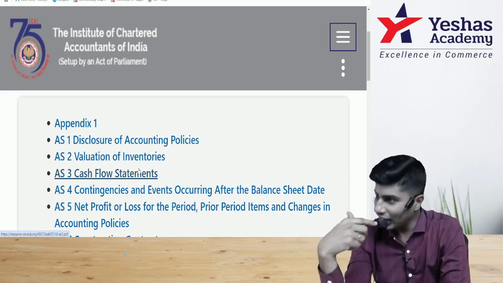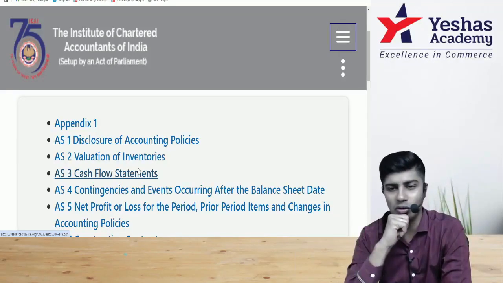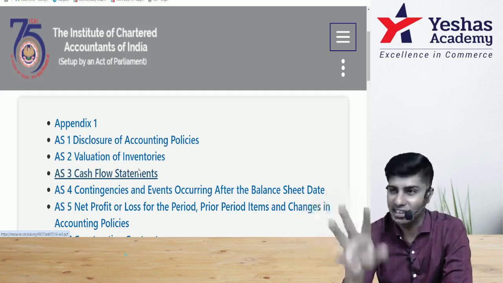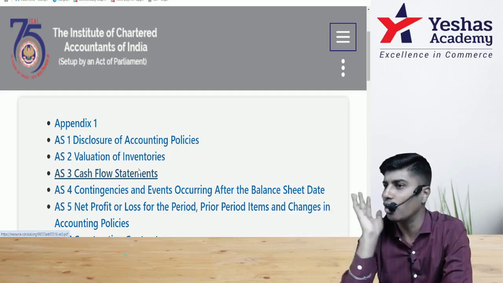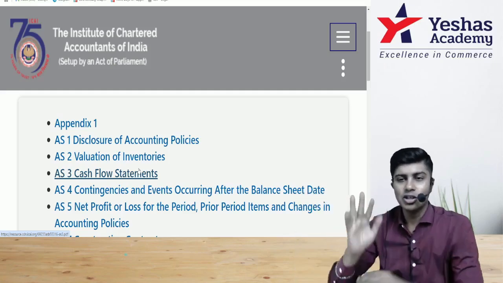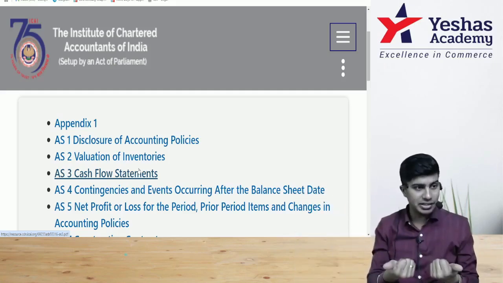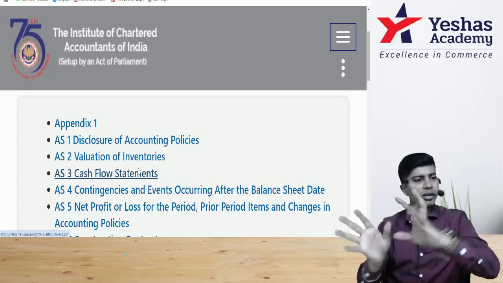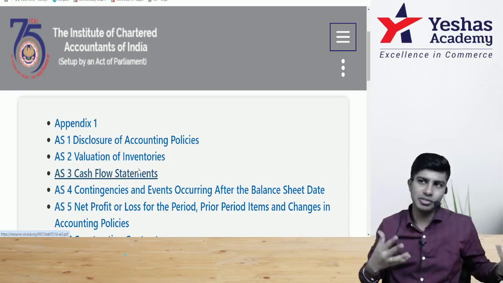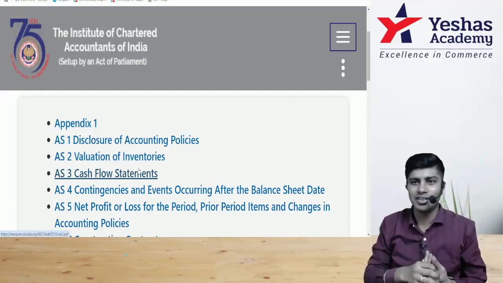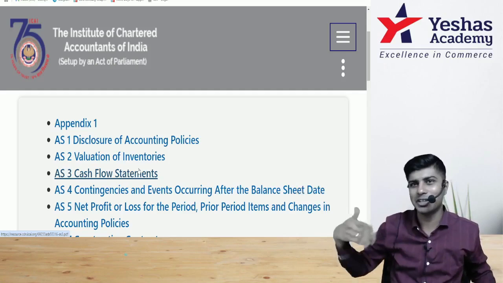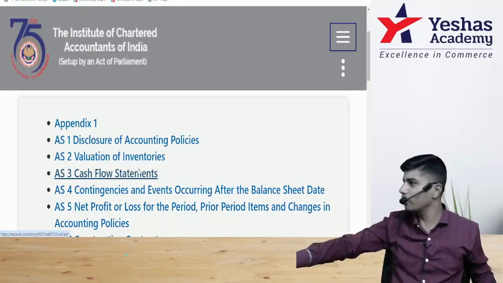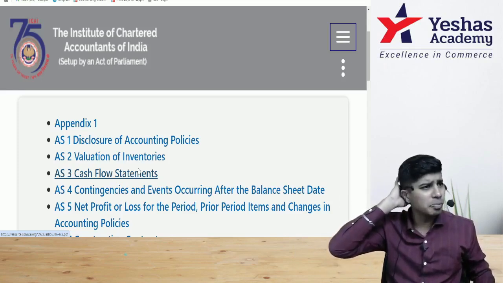So right now, who will tell what accounting standards are to be followed? NFRA, National Financial Reporting Authority. So NFRA can give new accounting standards. But has NFRA given new ones? No. They copied whatever was issued by ICAI and then pasted it and told this is mine. Sorry, mine is also the same. You get what I'm trying to do? Yeah, it is theirs, but it's also mine. Correct? More than one person can own the same thing. That's why the same accounting standards we're going to learn for corporates as well as non-corporates.